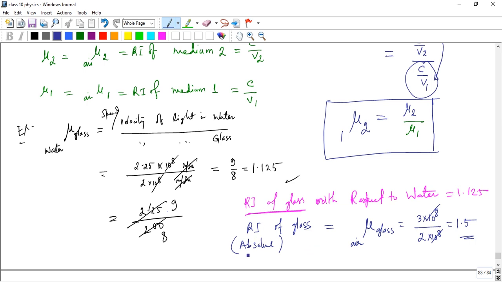So when you add the term absolute, it means light travels from air to glass, with respect to air. So the refractive index of glass with respect to air or vacuum, that is the important point. That means absolute refractive index. Clear? So whenever the term absolute is used in refractive index, it means the light travels from air to some medium, any medium.